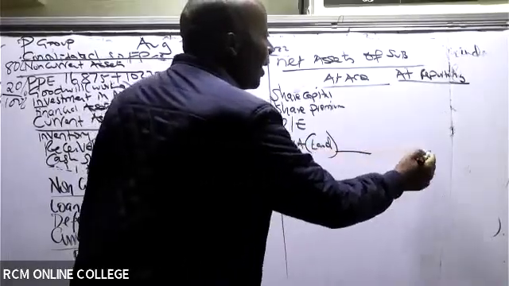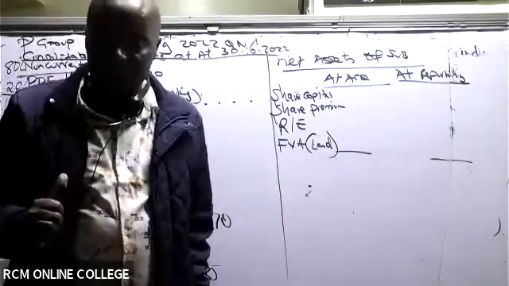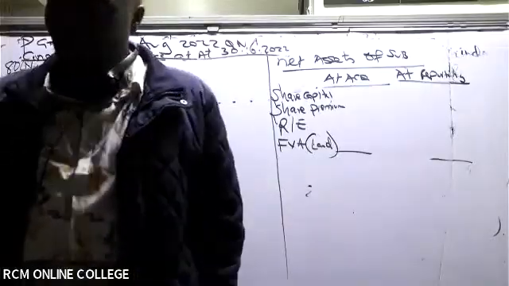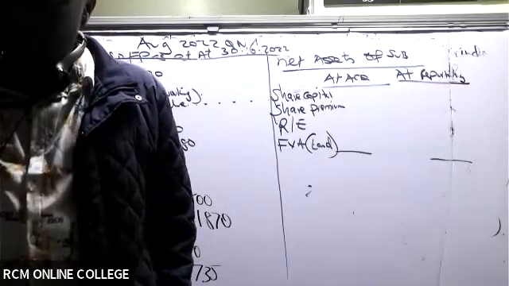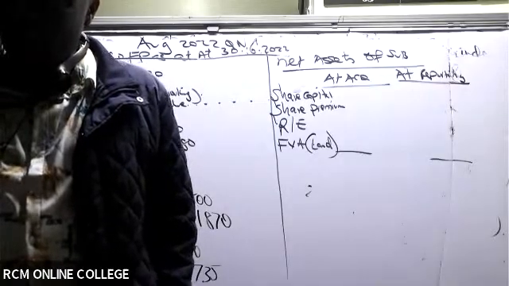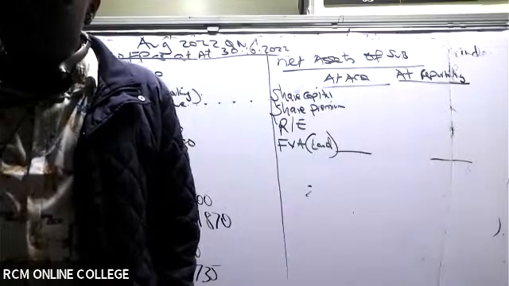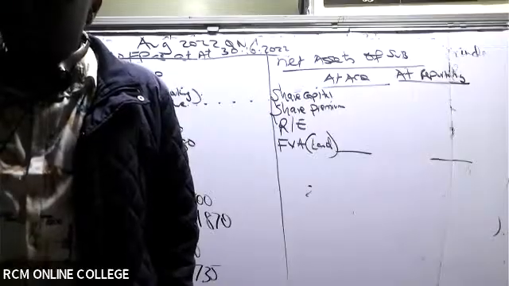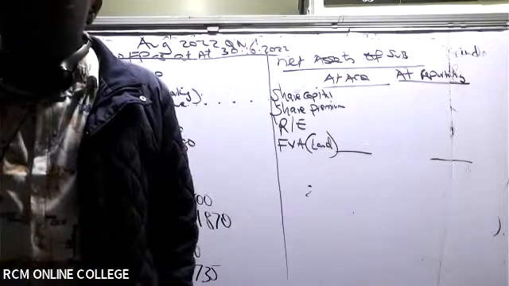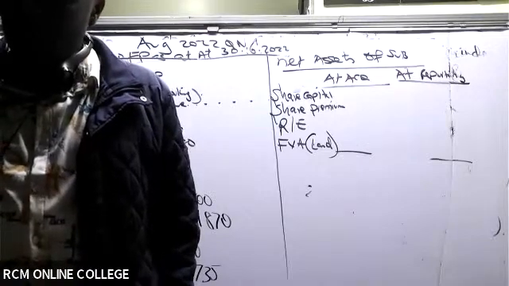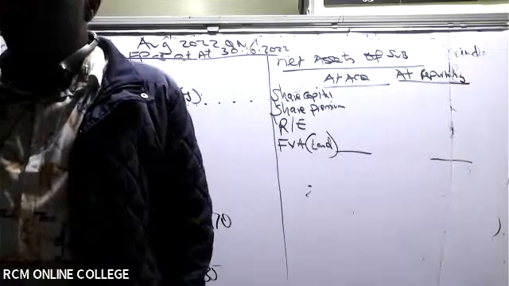Unfortunately, here at acquisition, these guys have told us something very nice. Let's read note number 1. On 1st January 2012, P Limited acquired 60% of the ordinary shares of S Limited for a cash consideration of 10,000. At acquisition, the fair value for non-controlling interest in S Limited was 6,500 million.